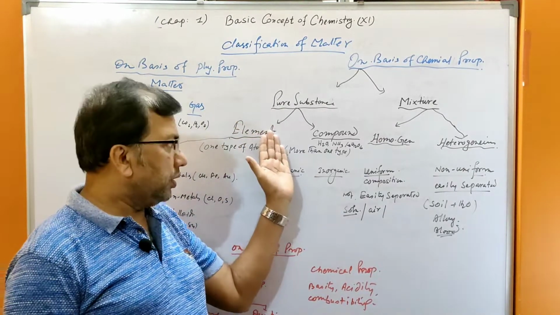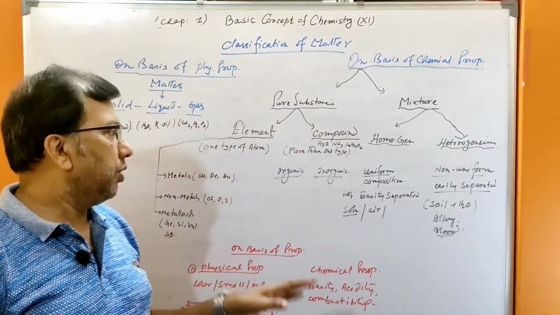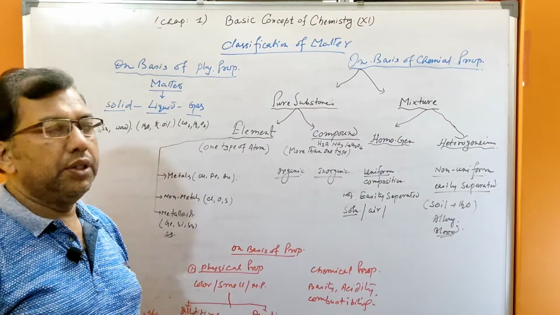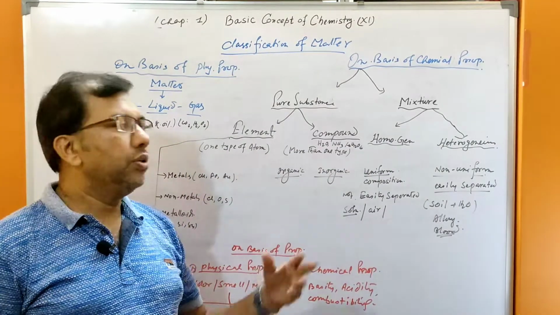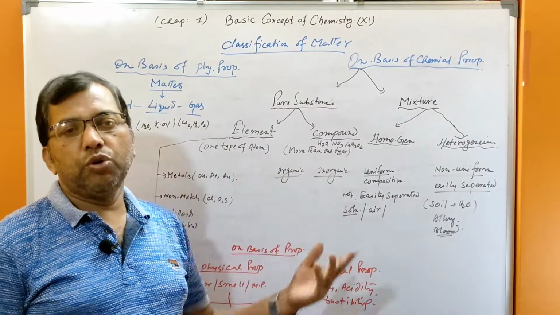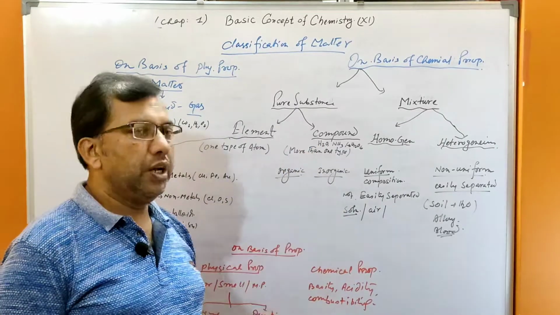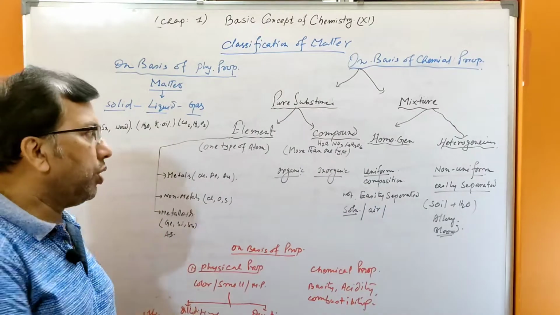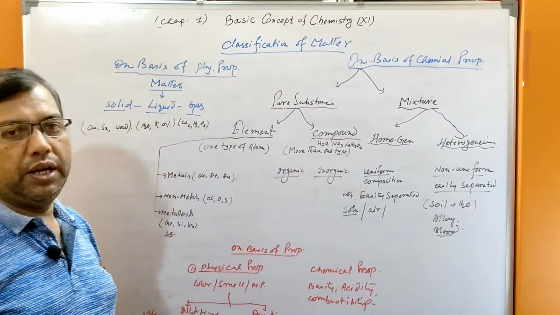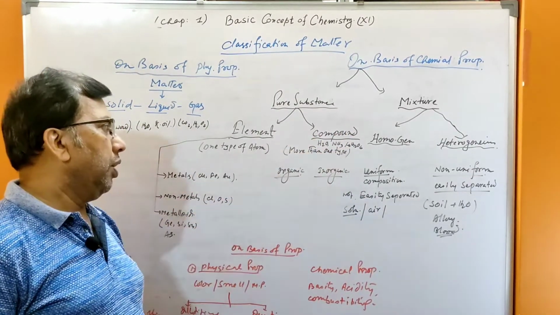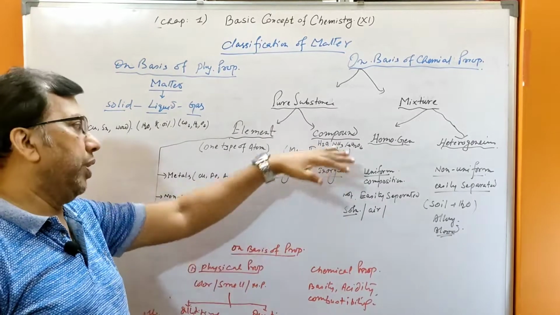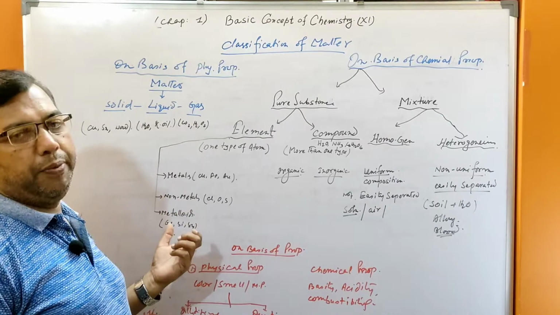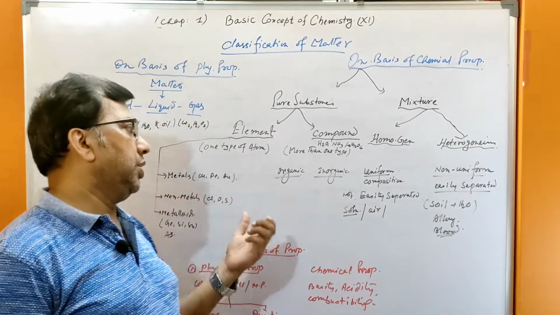And pure substance under this compound. In a compound, there is more than one type of atom. In case of water, ammonia, glucose, there is nitrogen, oxygen, hydrogen; glucose has carbon, hydrogen, oxygen. So more than one type of atoms, elements are there. Okay, and in the other case there are only one type of atoms. Gold has only gold, iron has only iron, oxygen has only oxygen.